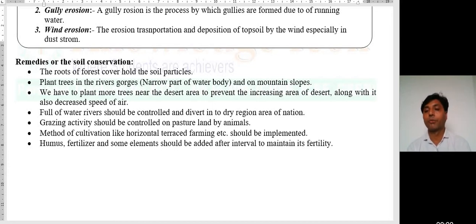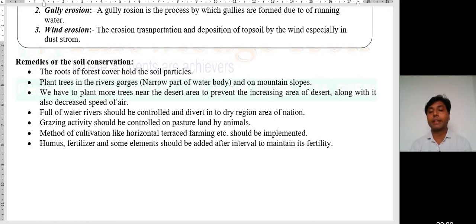Third point, we have to plant more trees near the desert area to prevent the increasing area of desert, and it also decreases the speed of air. It should stop the desert area from increasing, and also decrease the speed of air.